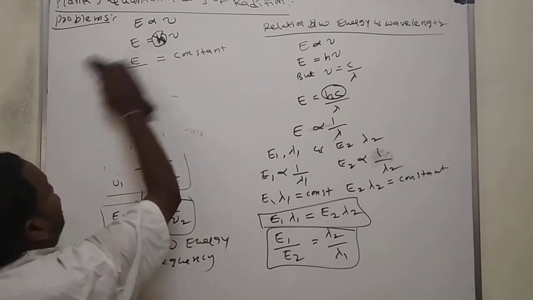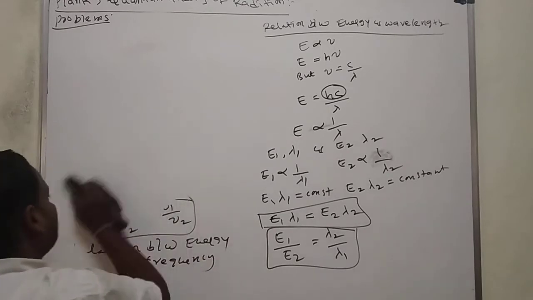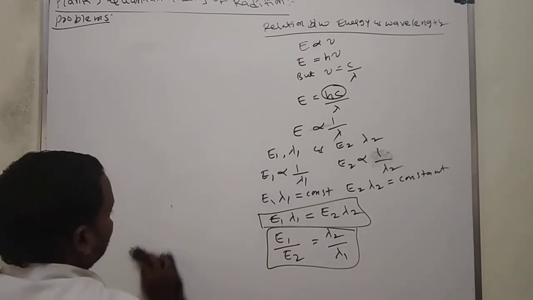Calculate the energy of red color and violet color. We will see both.